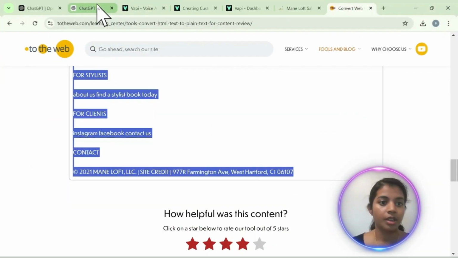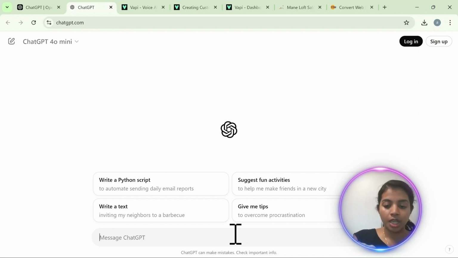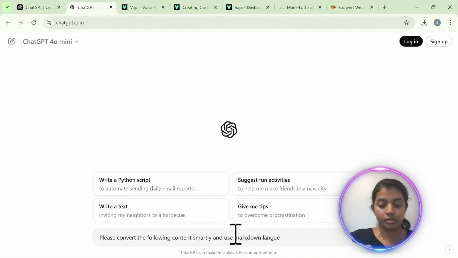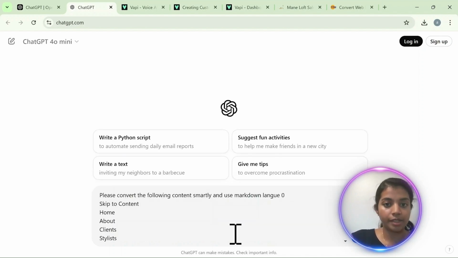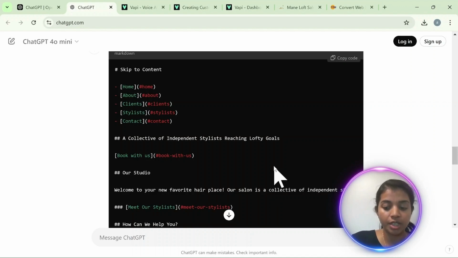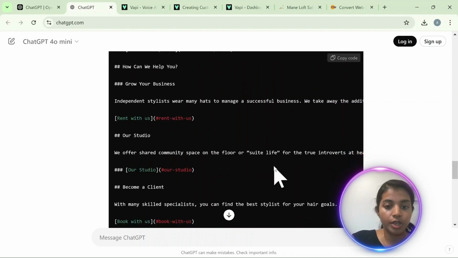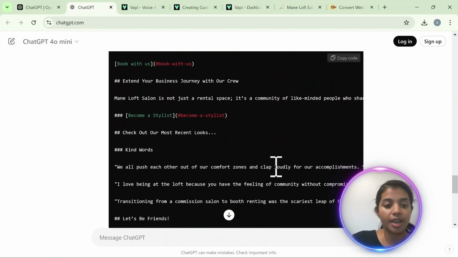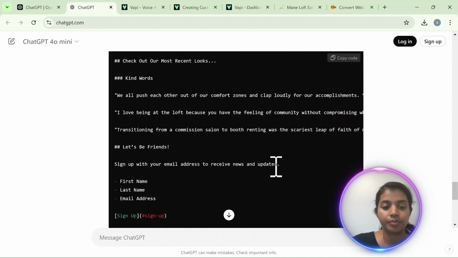Coming back to ChatGPT, we can write a prompt to convert and paste our text from the converter. Now we get a structured form of content. Here you can copy this to a text file and feed it to the knowledge base.